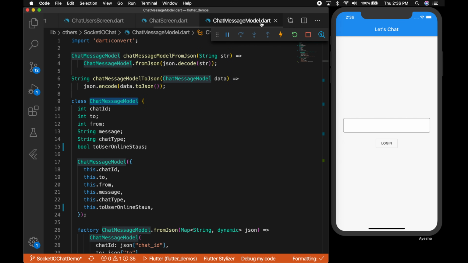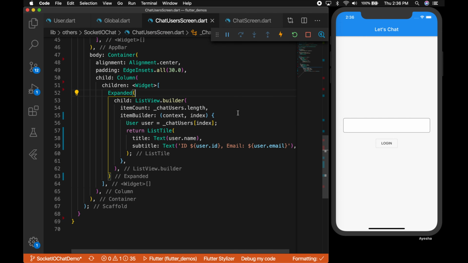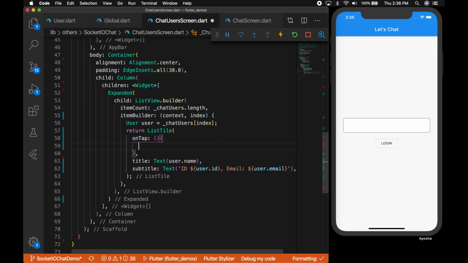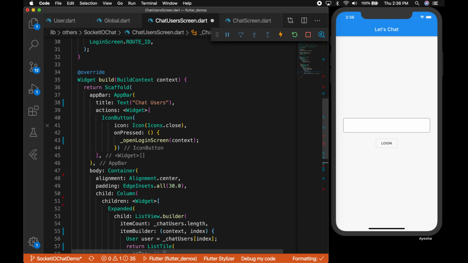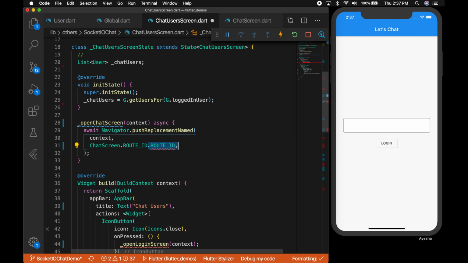Now let's go to the chat list screen, the chat users list screen, and on click of the item in the list, which is the user, we will open up the chat screen. So on tap, we need to open the chat screen. So assign the to chat user to the clicked user, and add a method open chat screen to open the chat screen. That will be push named.